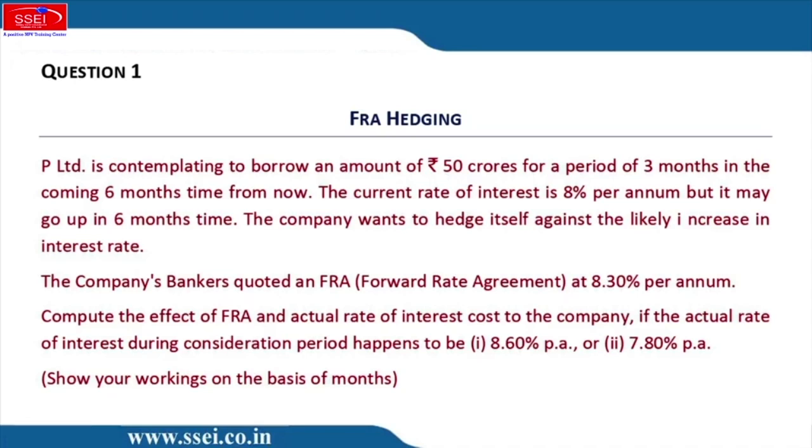P Limited is contemplating to borrow an amount of 50 crores for a period of 3 months in the coming 6 months from now. Perfect. So after 6 months, we'll borrow for 3 months. Okay. We are afraid of interest rate rising. We should buy a 6 into 9 FRA. Okay, 6 into 9 FRA.